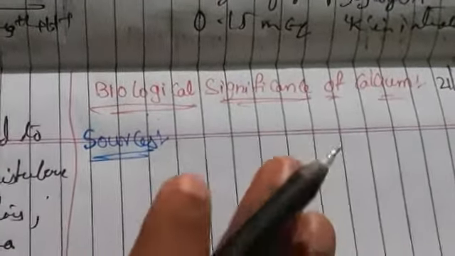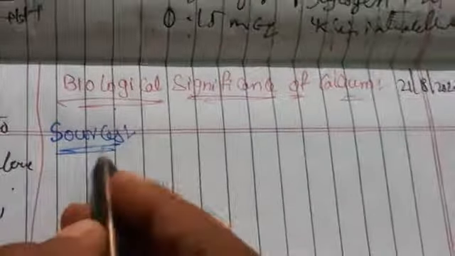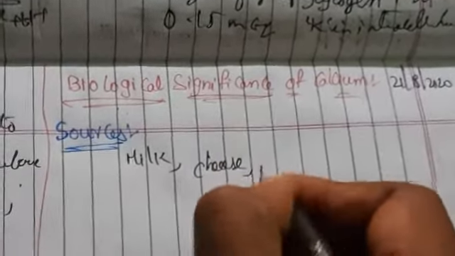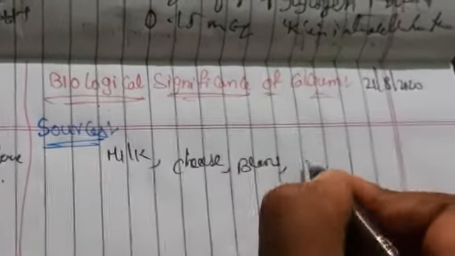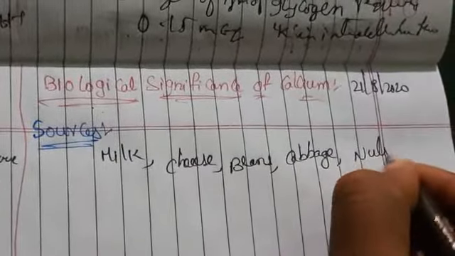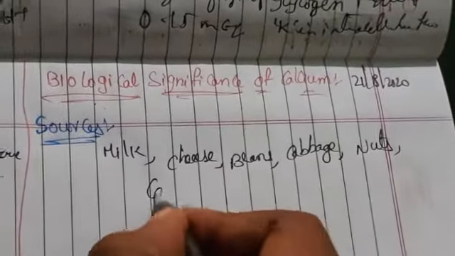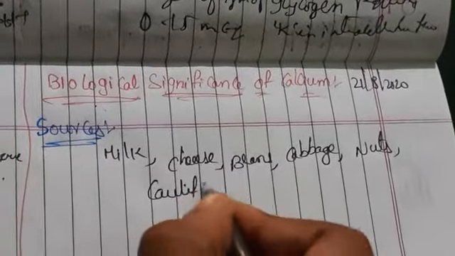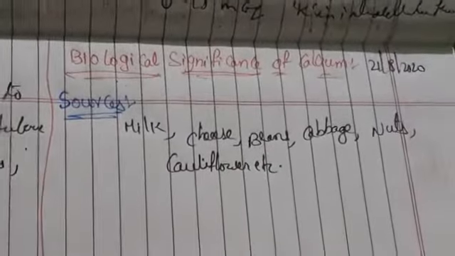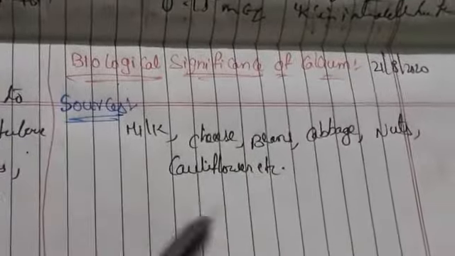Let us see what the sources are. Sources means the food items we have to take for calcium. That is milk, cheese, beans, cabbage, nuts, cauliflower, etc. So the sources we are going to take are milk, cheese, beans, cabbage, nuts and cauliflower.